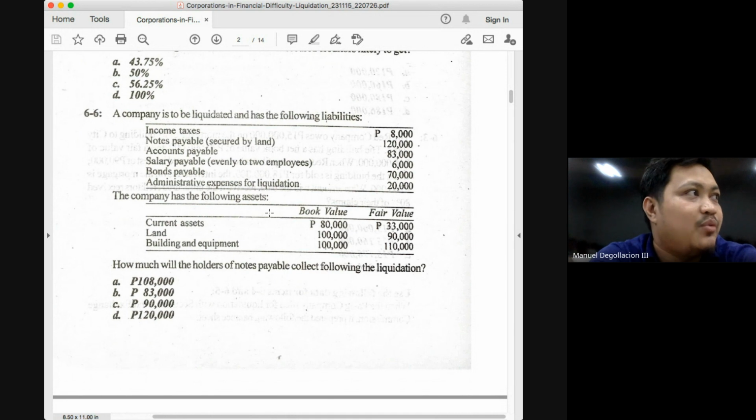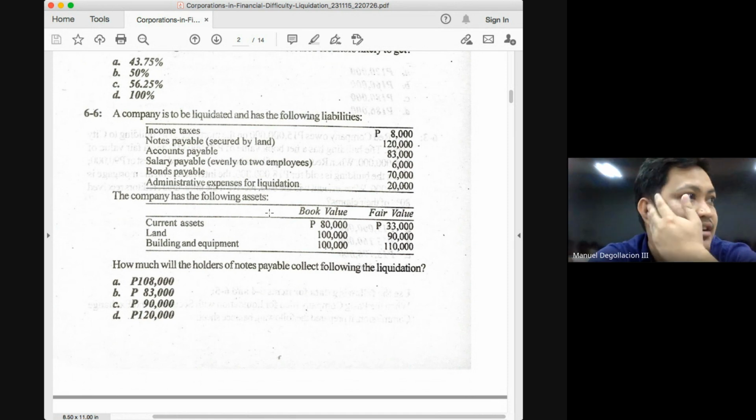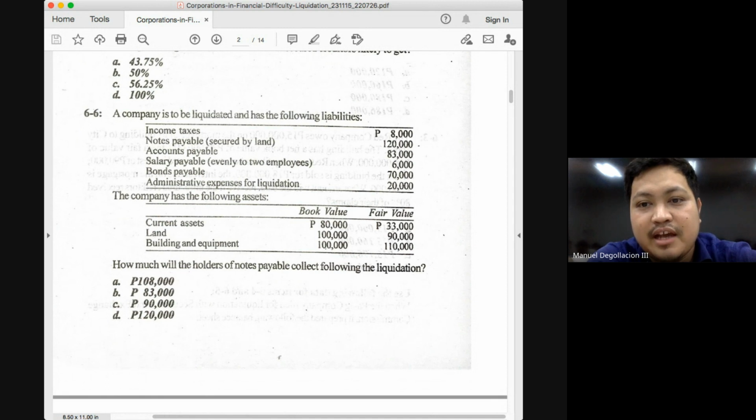Was our net free assets 109? 109 divided by 183. How much will that give you? 60% exact? How much? 59.56.